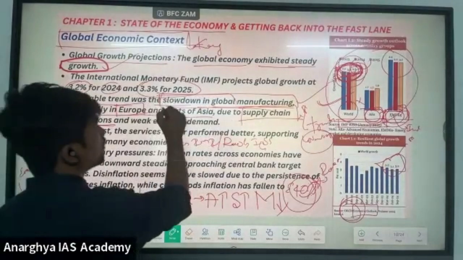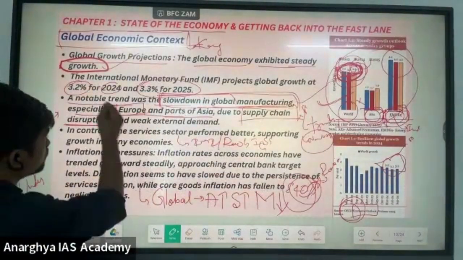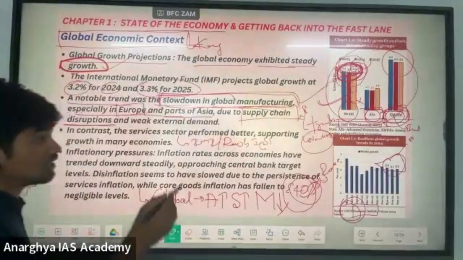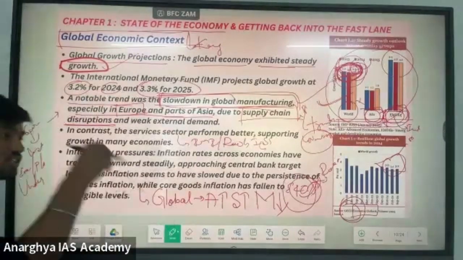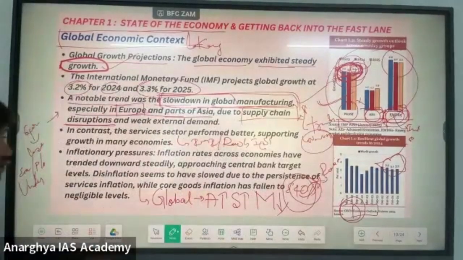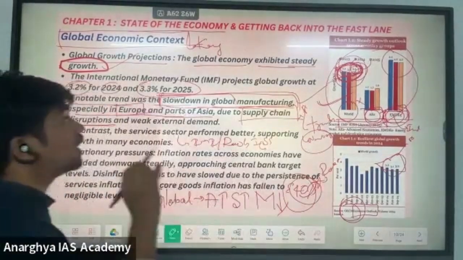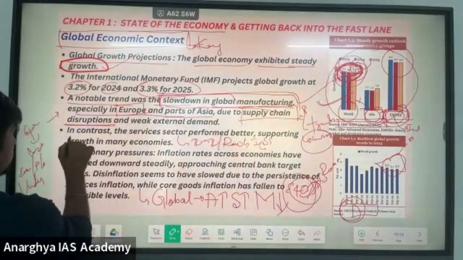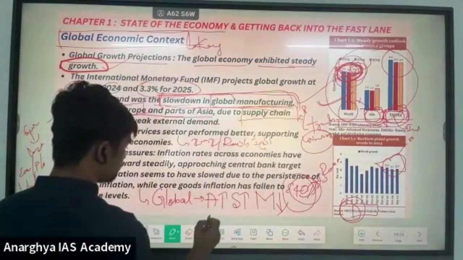If you thoroughly understand each and every concept, then if they are saying that there is a slowdown in the global manufacturing sector, why is there a slowdown? There are global disruptions, which again come down to global uncertainty. Because of that, the Economic Survey, in the preface itself, is suggesting to the Government of India that we should focus on our domestic growth, and how we can improve our domestic growth by deregulation.